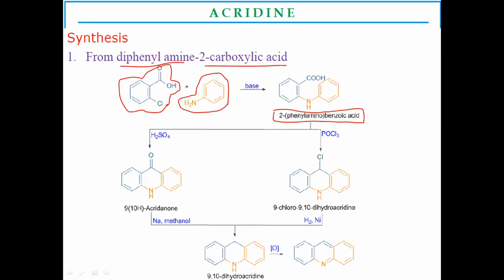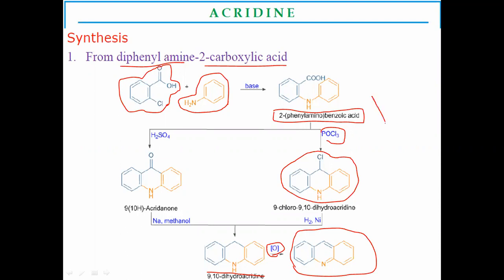This diphenylamine-2-carboxylic acid reacts with phosphorus oxychloride. It will form the cyclized 9-chloro-9,10-dihydroacridine, followed by reduction to form 9,10-dihydroacridine, followed by oxidation, and it will produce the aromatic acridine as the final product. This is one way to prepare acridine from diphenylamine-2-carboxylic acid with phosphorus oxychloride.